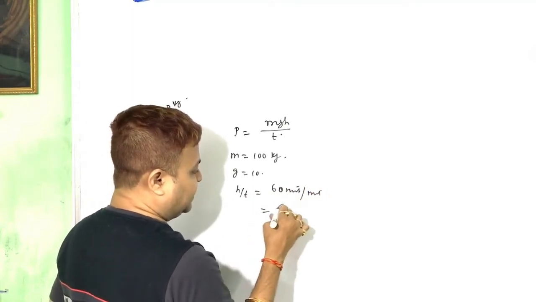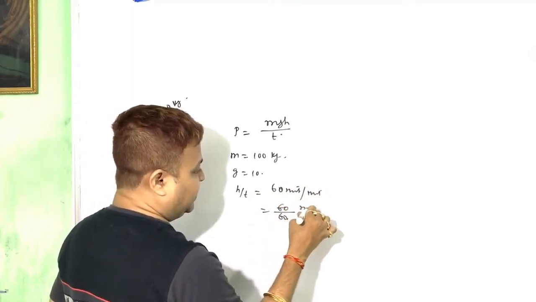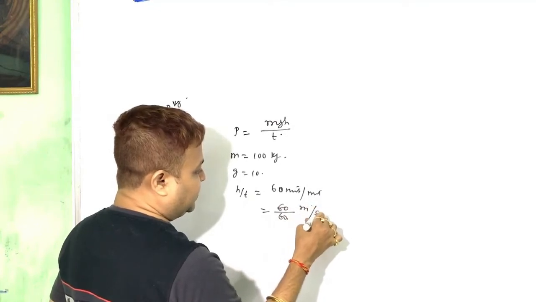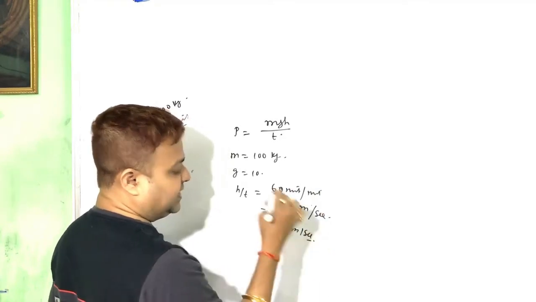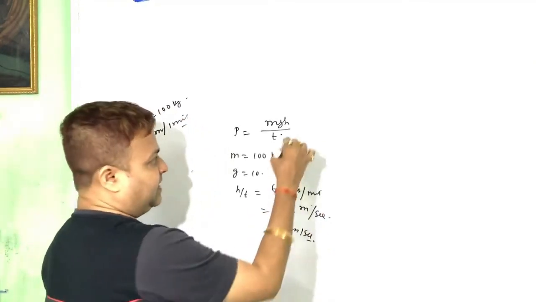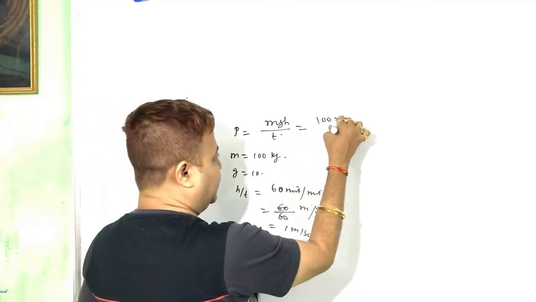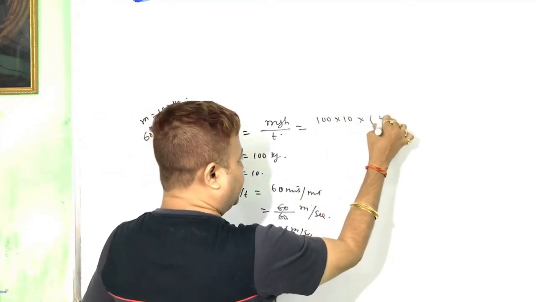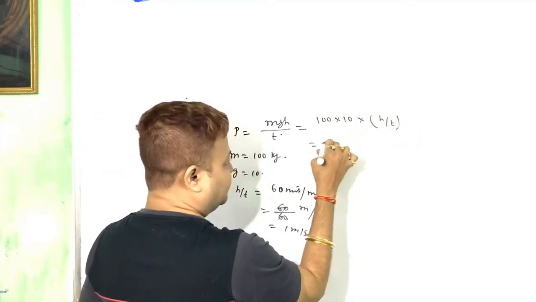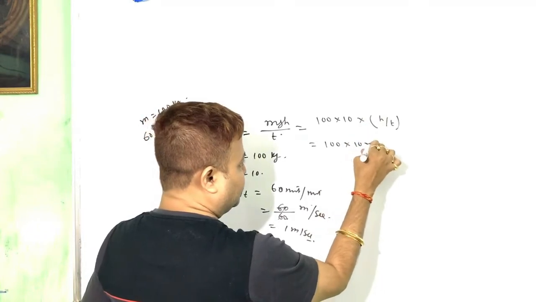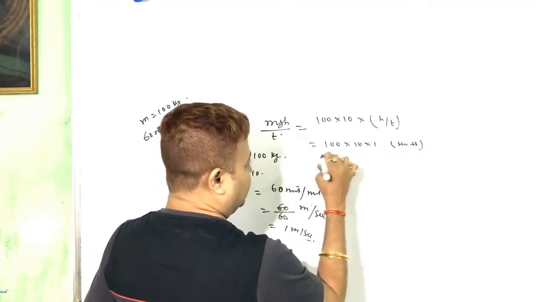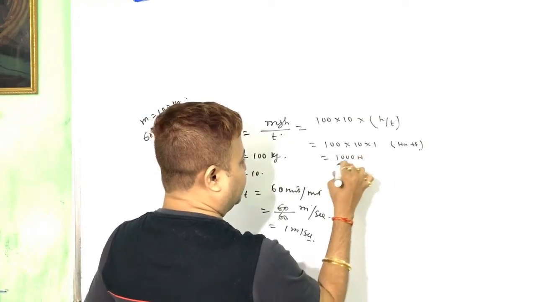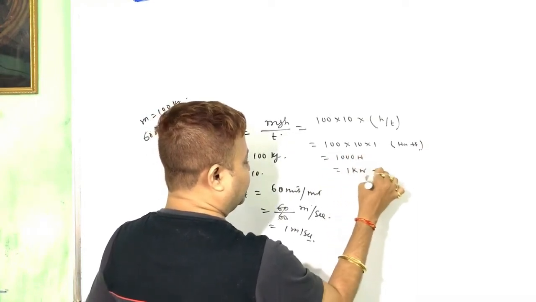That means 60 by 60, that is 1 meter height per second. So we put 100 into 10 into h by t, that is equal to 1000 watt, that is 1 kilowatt.